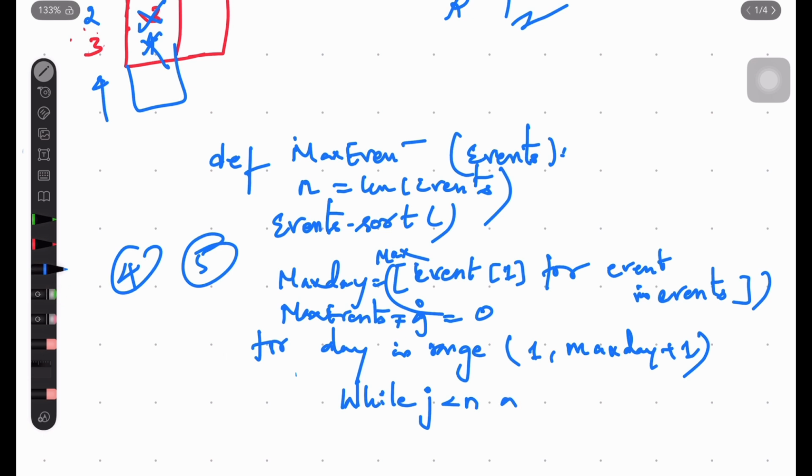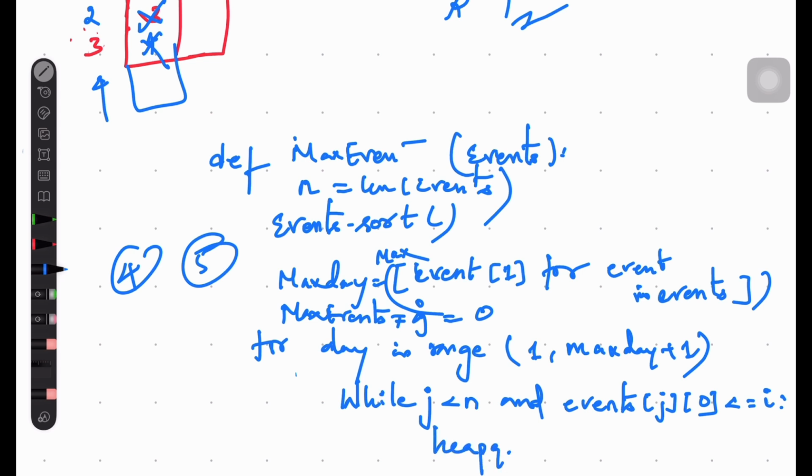So while j is less than n and events of j of 0, correct, is less than or equal to the day, and we are using a priority queue, right?